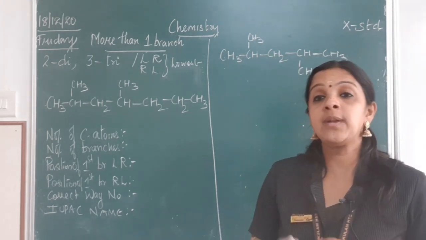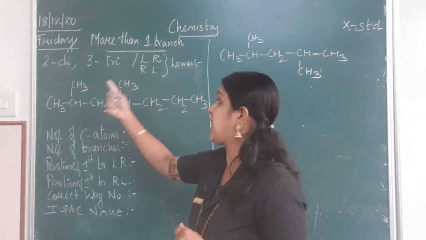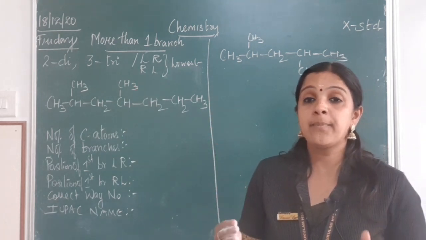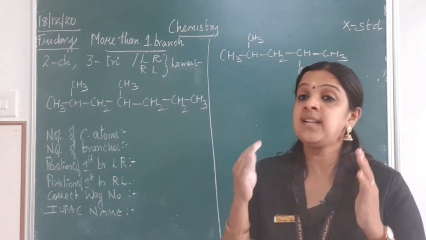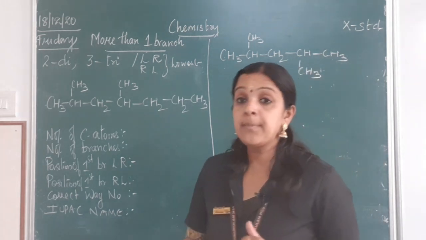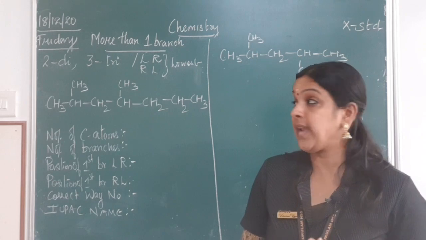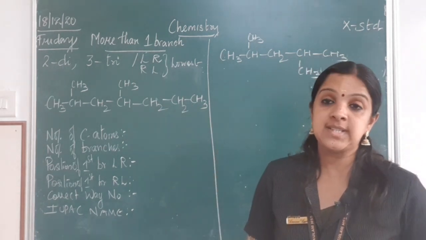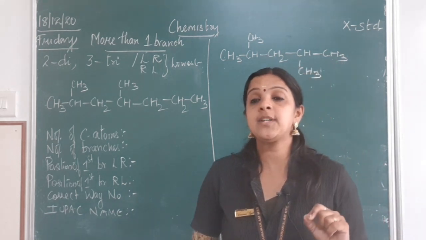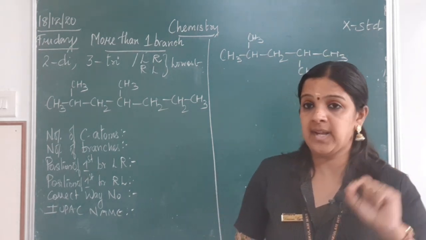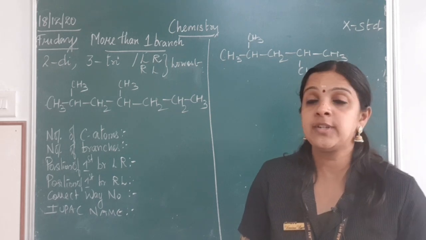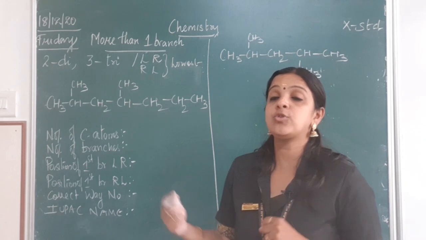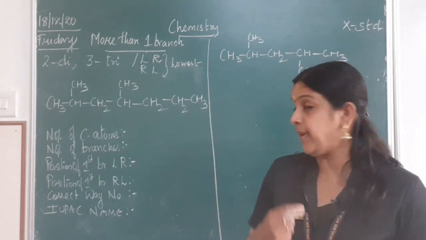So if there are more than one branch present, you can use the words di, tri. Maximum there will be only 3 branches where all the branches are with the same alkyl radical. So the numbering should be done in both the ways, where the first branch should be getting the lowest number. That is, the lowest number should be given to the first branch. This is the most important thing we should remember when you have multiple branches. So let us do 2-3 examples to understand it better.